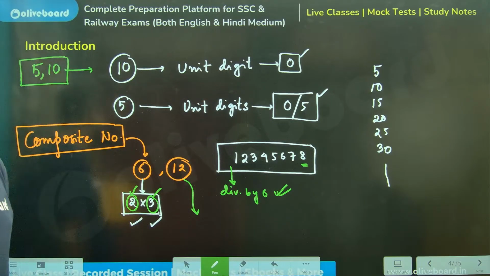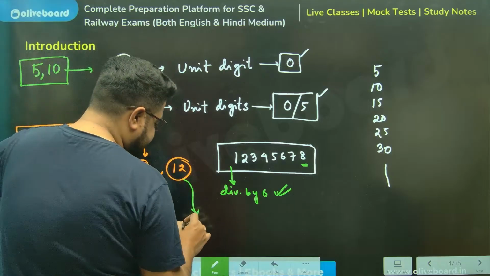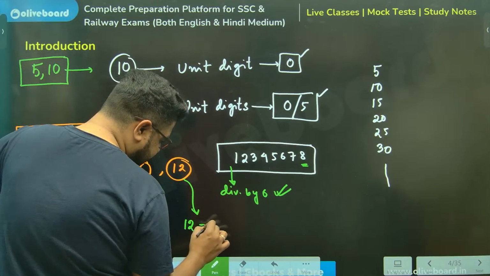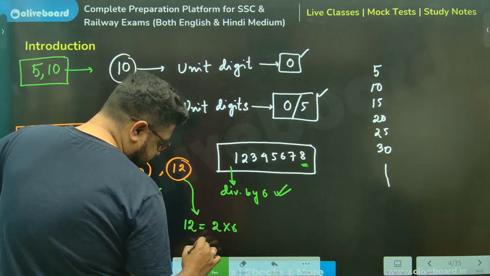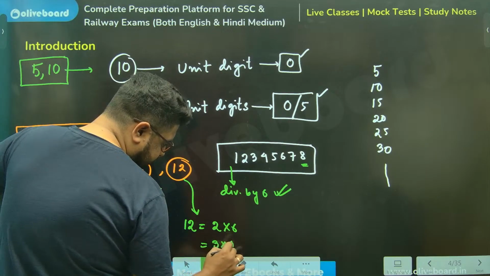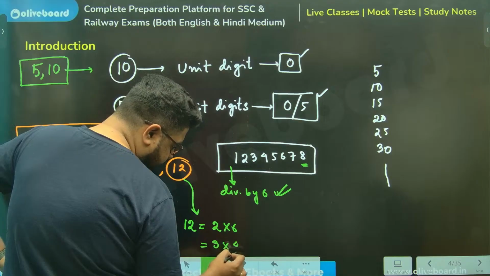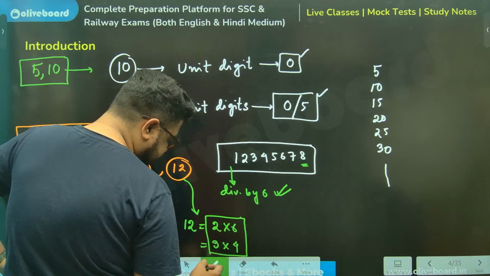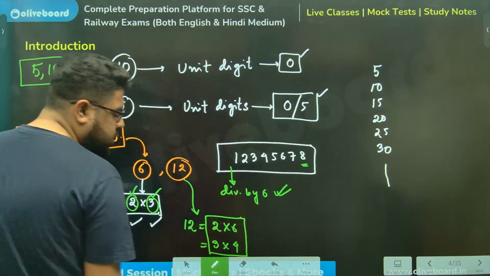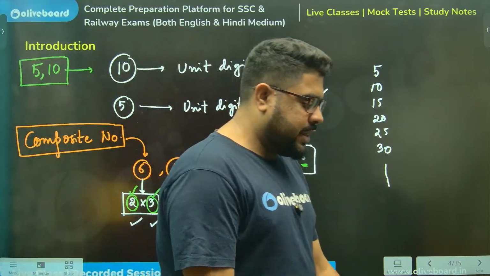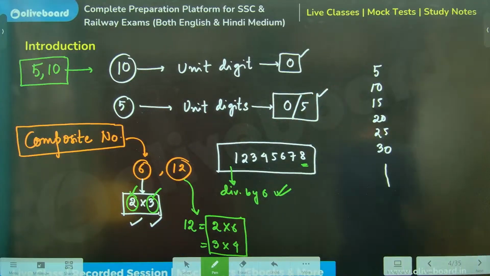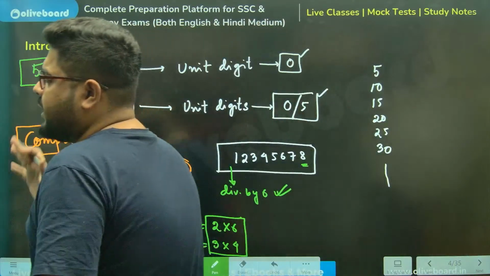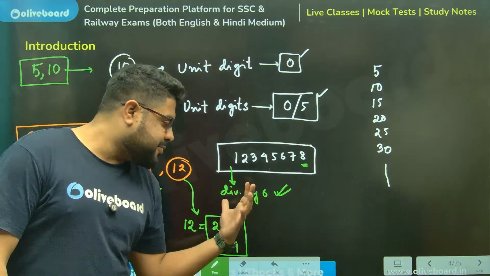Prithvi has said something. Prithvi, you tell me. Somebody will say for 12, I can check for 2 into 6. Or Prithvi is saying I can check for 3 into 4. Which one is better, which route should we take? 4 and 3. Okay, why not 2 and 6? What about 2 and 6 or 6 and 2? What is wrong with that?